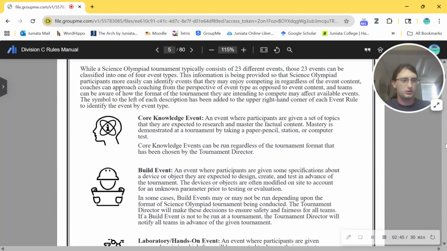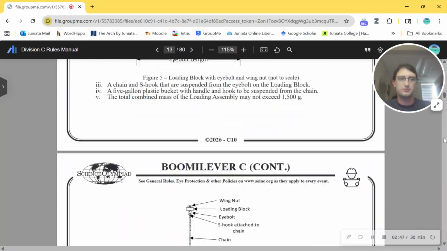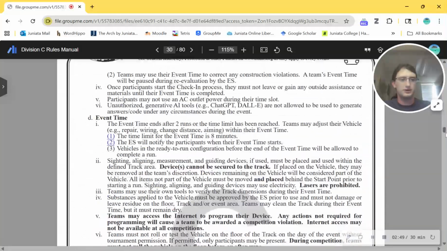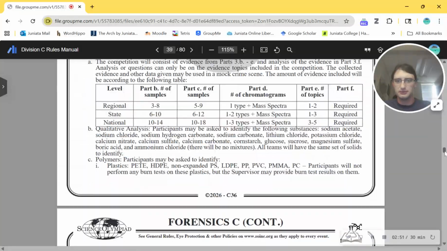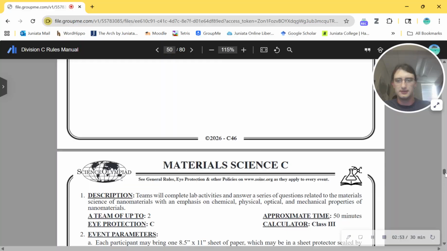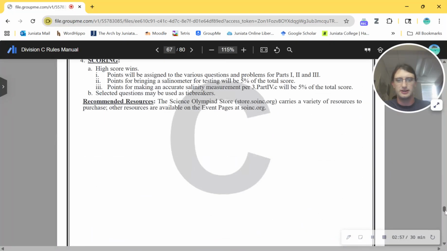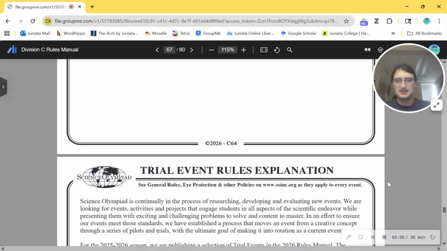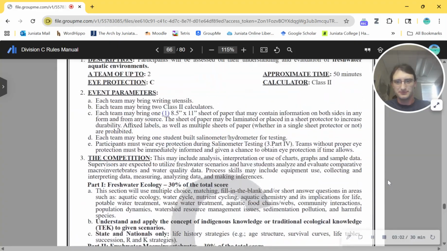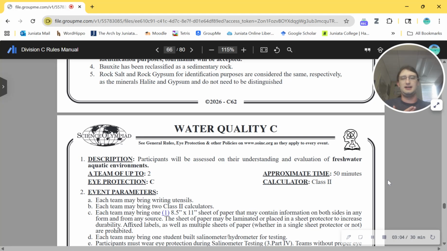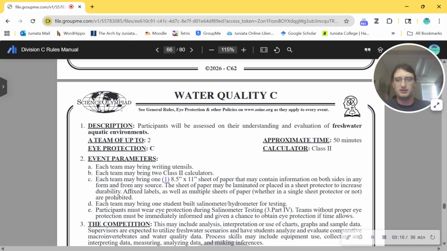So we got to scroll all the way down here to 63 to take a look at water quality. And I do apologize again. I will be reading a lot of this stuff out because what else am I going to fill this video with? No, I'm going to read this out. So I know you guys can read, but I'm going to read along here. So, water quality, here we go.